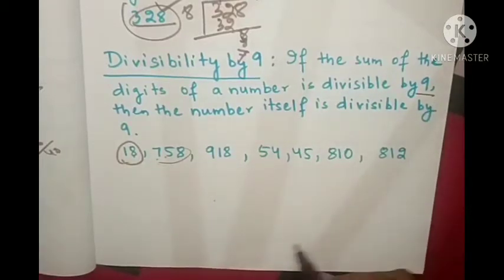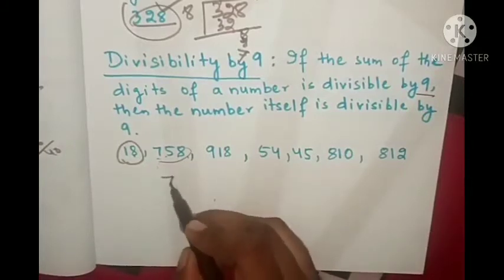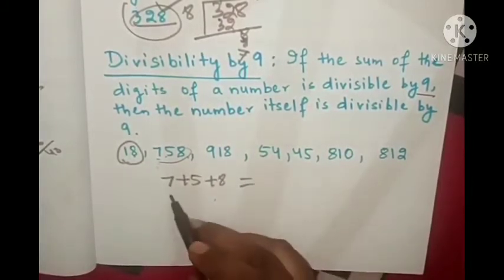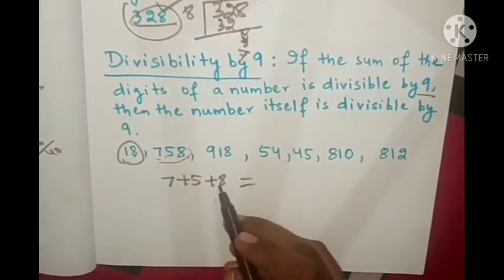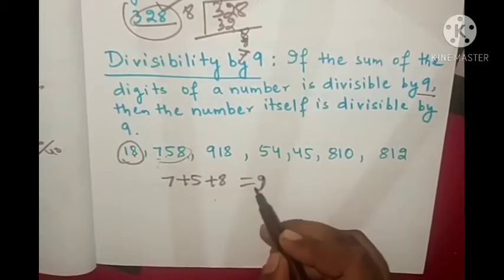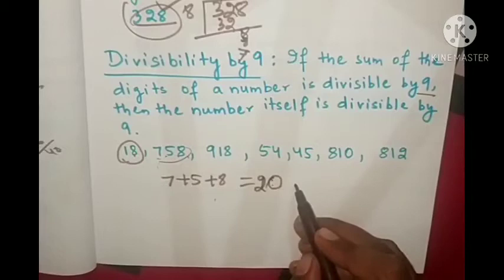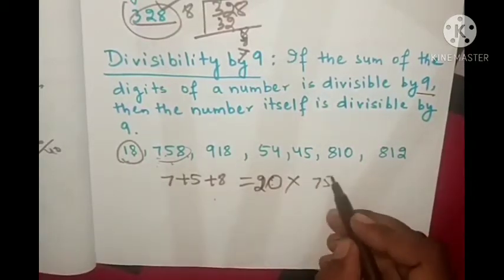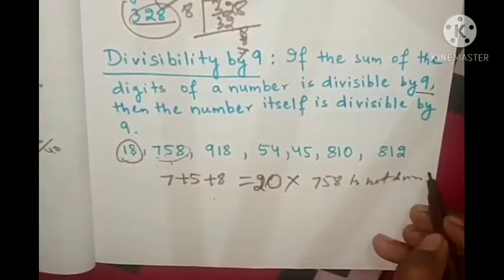Okay. Next we'll see 758. So add 758: 7 plus 5 plus 8. What are you getting? 7 plus 5 is 12. Okay, 12 plus 8 is 20. Is 20 divisible by 9? No. So 758 is not divisible by 9.